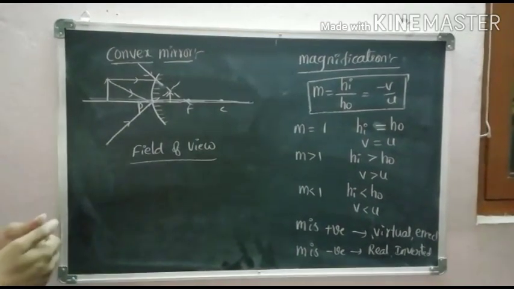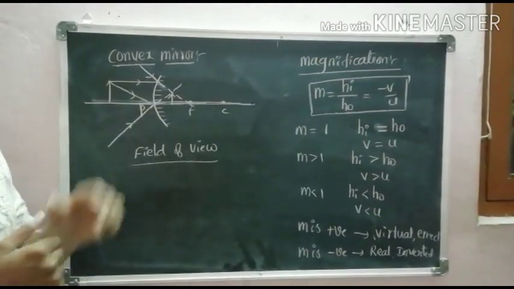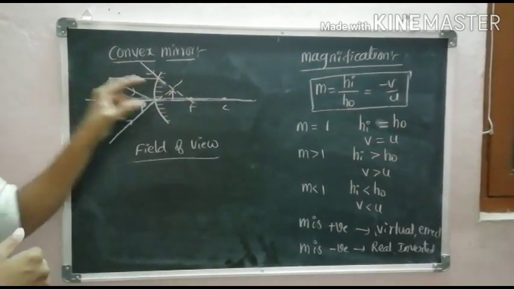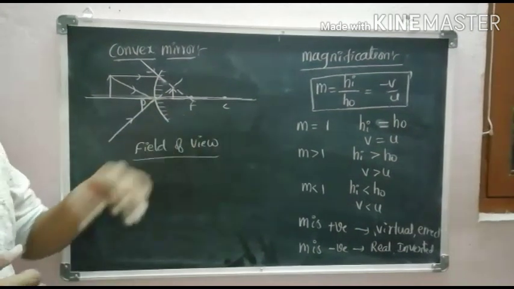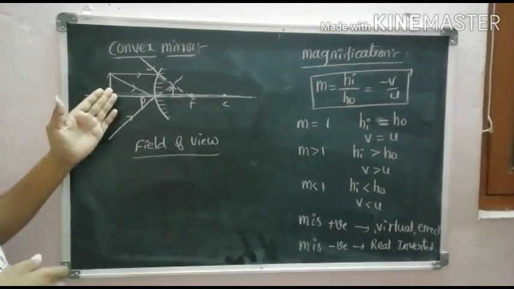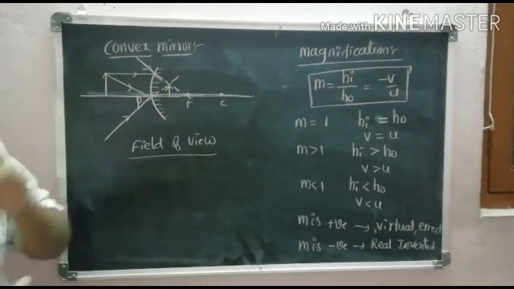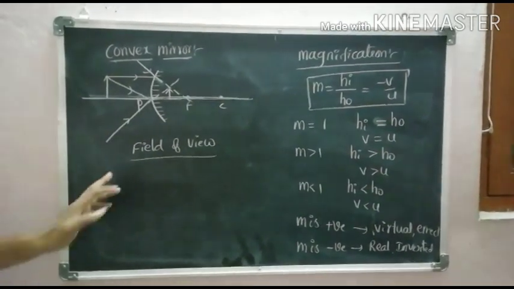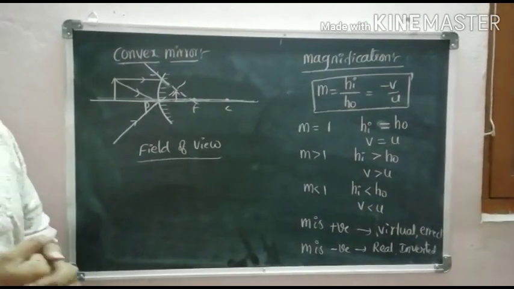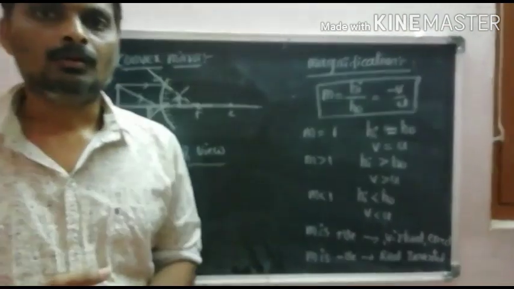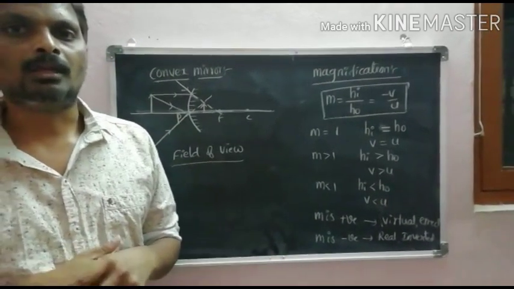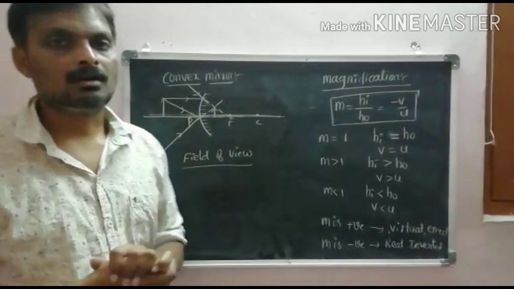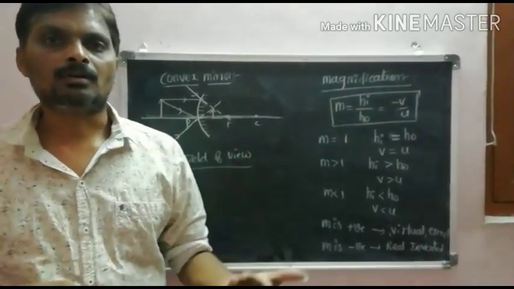So the image is diminished, which means the size of the image is less than the size of the object. The image forms between pole and focus, so the size of the image is very small. So what is the field of view? The field of view is the region between the two extreme reflected rays. Here the field of view is more for a convex mirror.